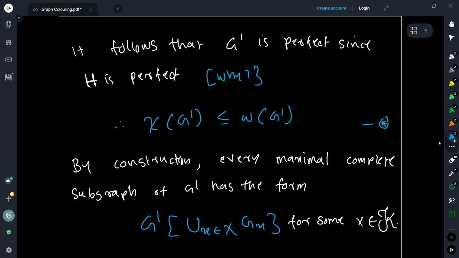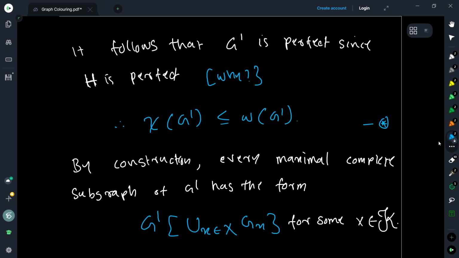Because if you take any maximal clique and replace the vertices of this by cliques, you are going to get another clique, because all of them are adjacent in the graph, so we put all possible edges between them also. So every maximal clique in this graph is of this form. We have basically started with a smaller clique, a maximal clique in the graph G, and then expanded it. So it's basically vertex expansion of a smaller clique.